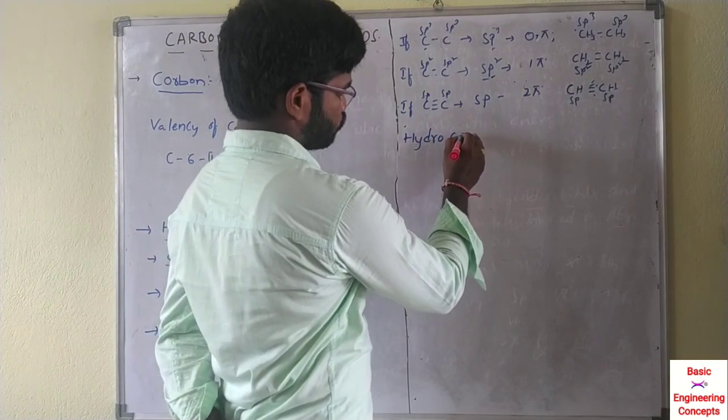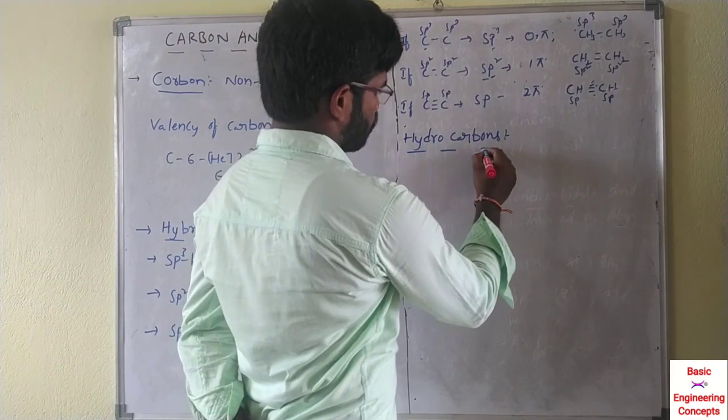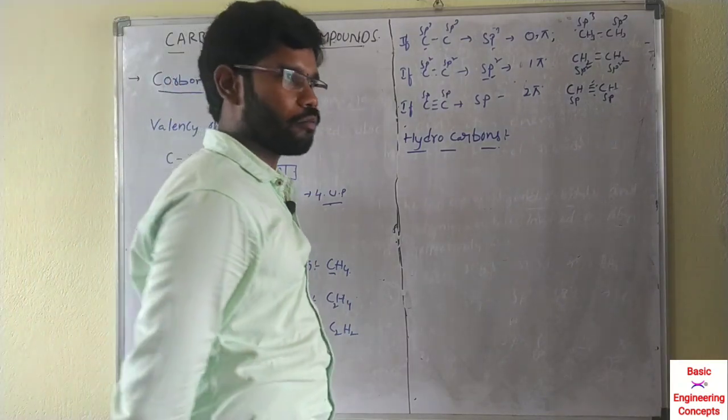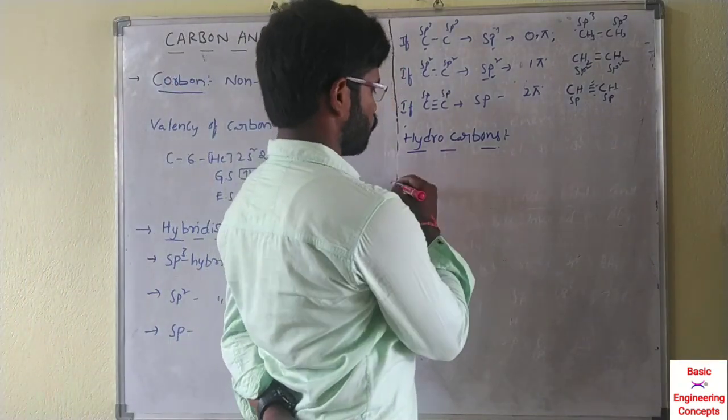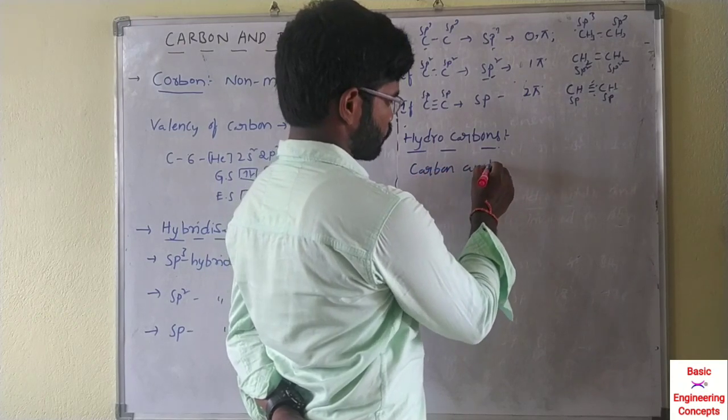Next topic is hydrocarbons. Hydrocarbons means carbon and hydrogen containing compounds are called hydrocarbons.